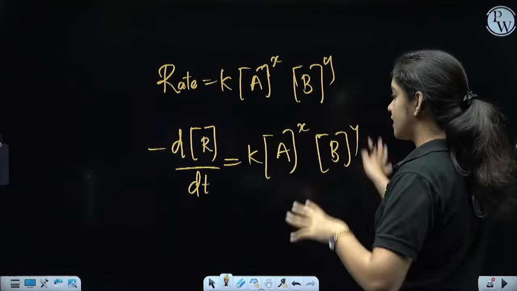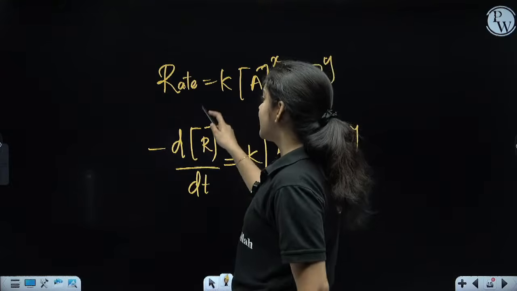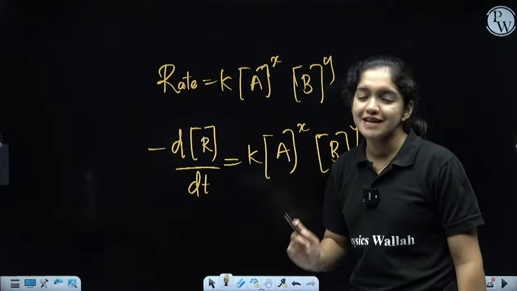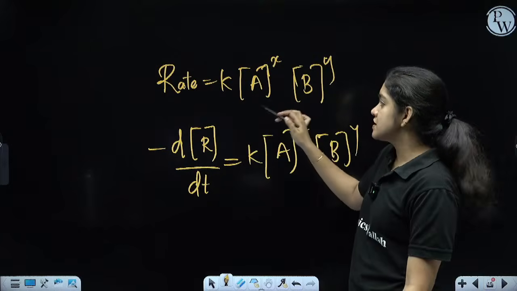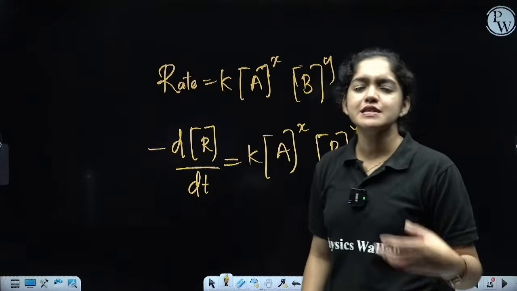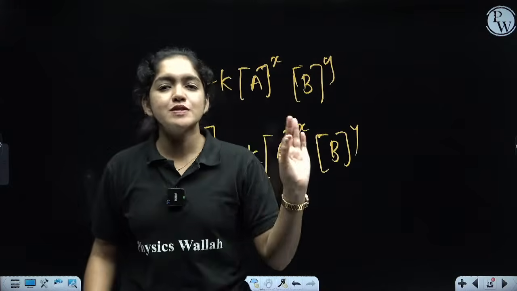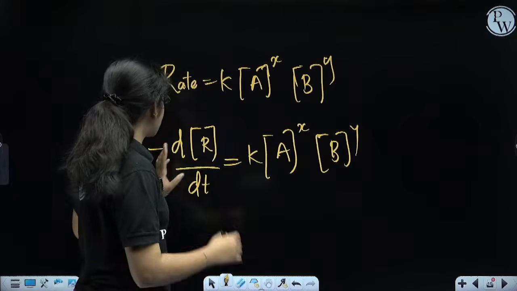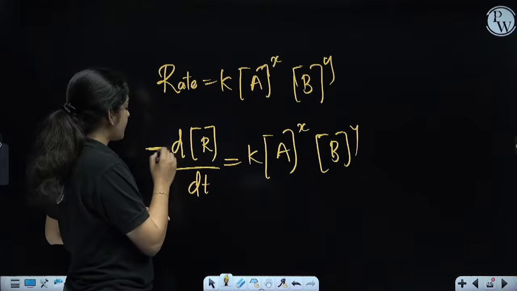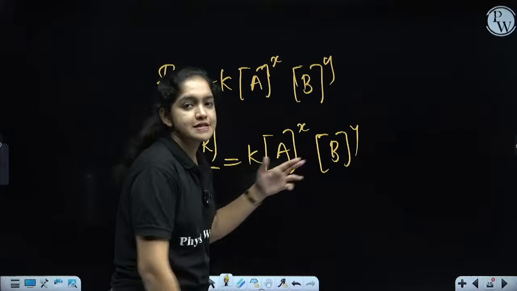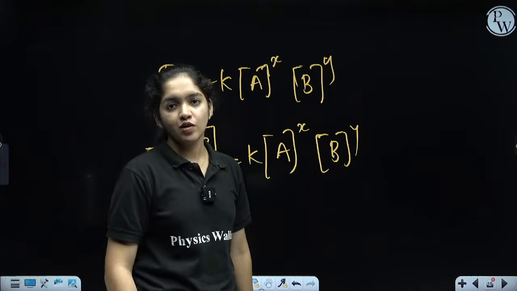So this is the representation. How will we write the rate of the reaction? Rate is equal to K into [A] raised to x, [B] raised to y. The square bracket indicates the concentration of the reactants, the concentration of A raised to x and concentration of B raised to y. If it is a reactant, we use a negative sign to show the decrease in the concentration of the reactant. So that can be written as minus d[R] by dt equals K into [A] raised to x, [B] raised to y. Got it? Is that clear?